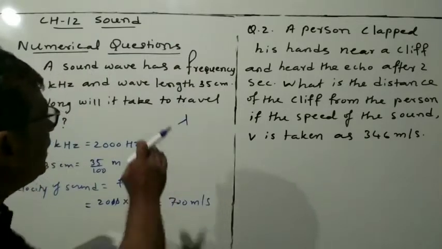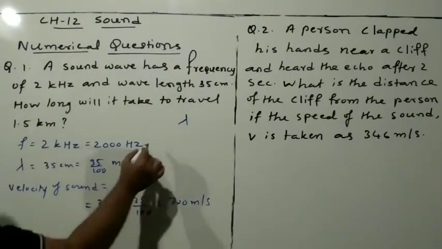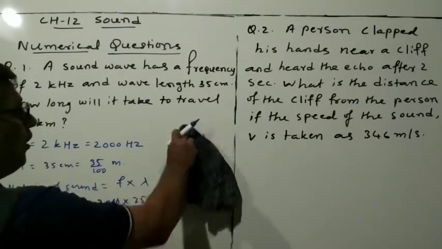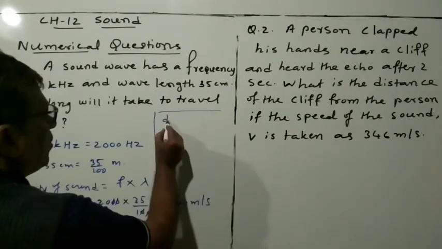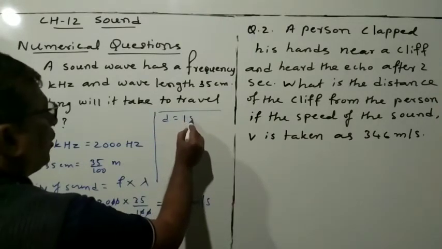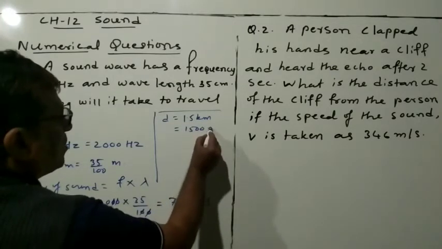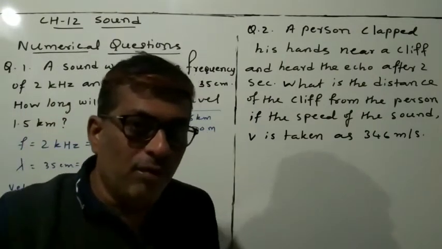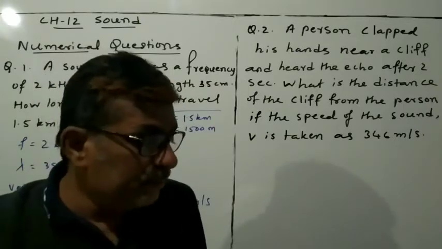Now the distance is given. How much is the distance given? 1.5 kilometers. So the distance is 1.5 kilometer, which means 1500 meter. You know this is 1.5 into 1000, so removing the one decimal point, you will get 1500 meter.